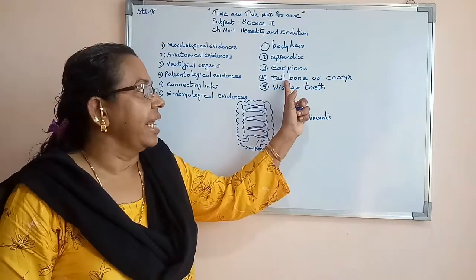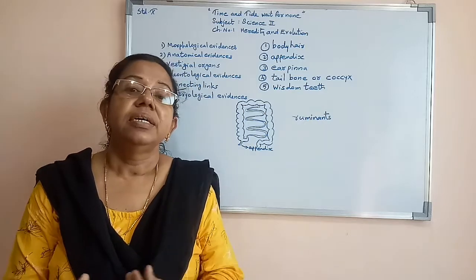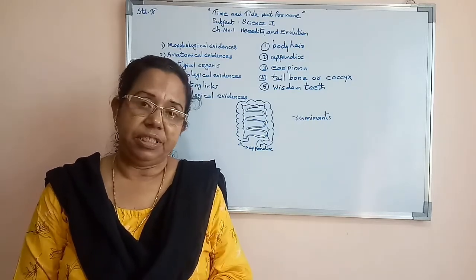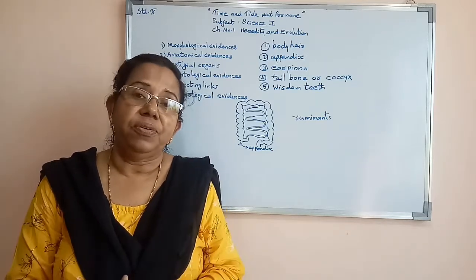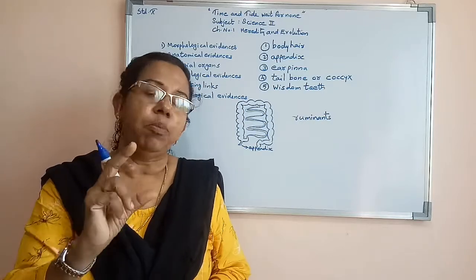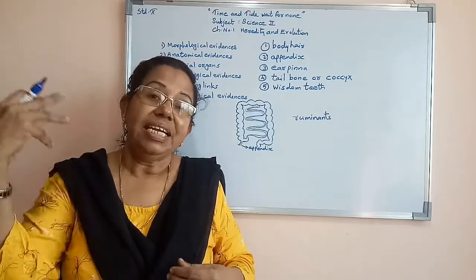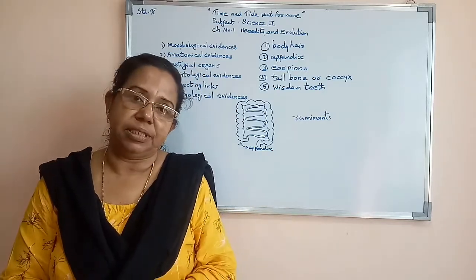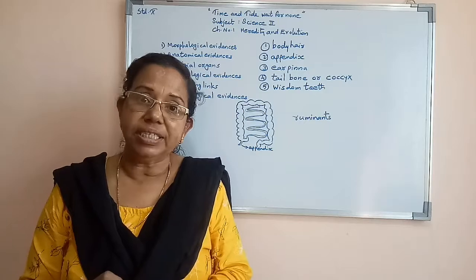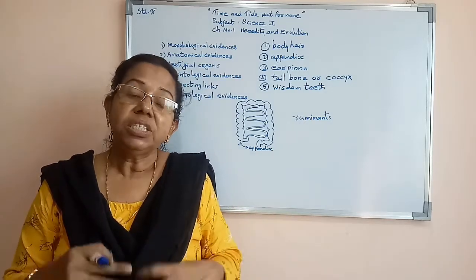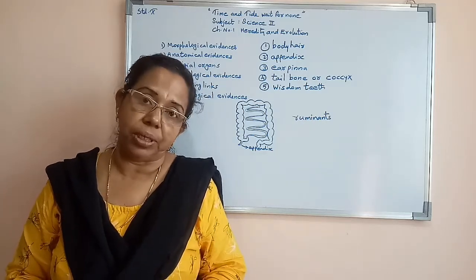Now we will study the tailbone or coccyx. Other organisms, even apes, have tails. In place of a tail, we have a tailbone. That tailbone is similar to the tailbones present in other organisms. In our body, at the position of the tail, the tailbone is there, but it has no function. So again we can count it as a vestigial organ in our body.